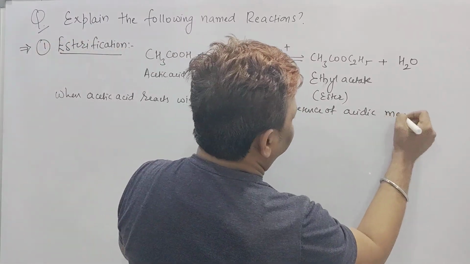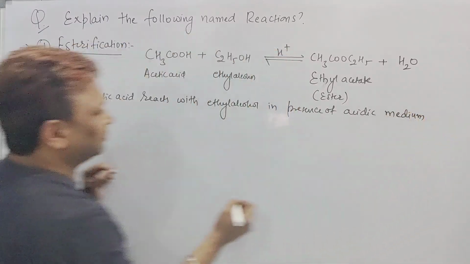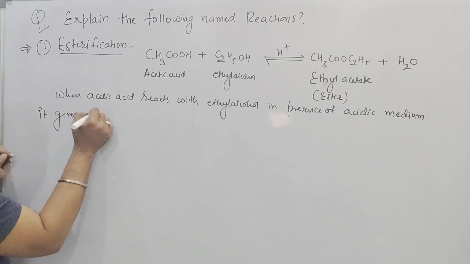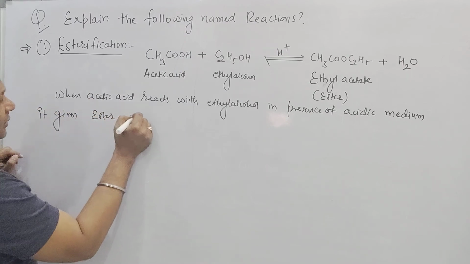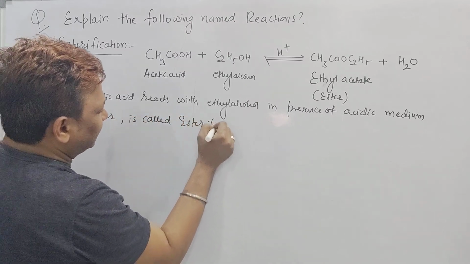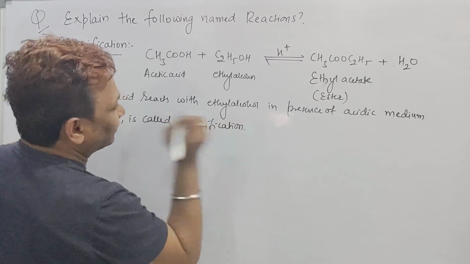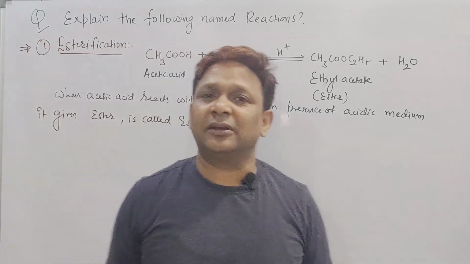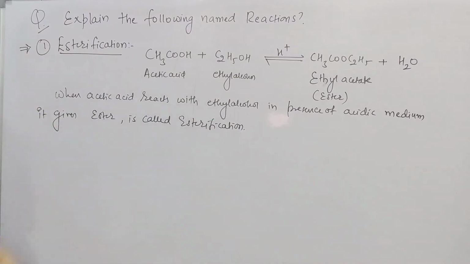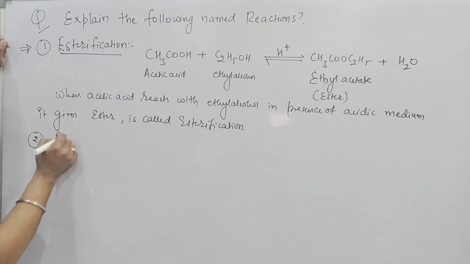In presence of acidic medium, it gives ester, called esterification. So the first one, formation of ester from acid and alcohol, the process is called what? Esterification.